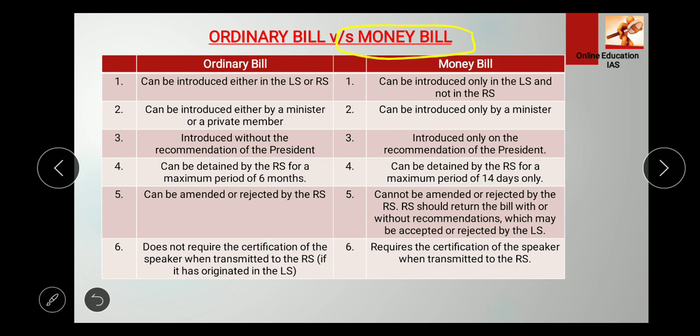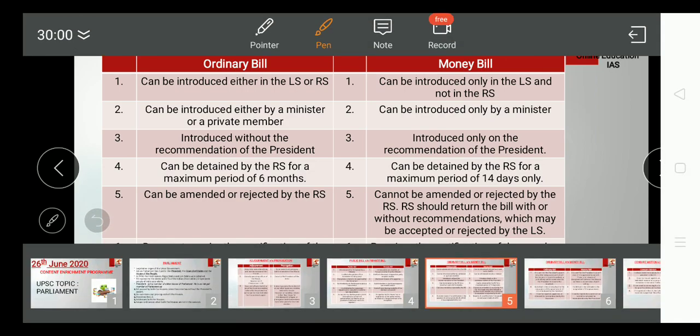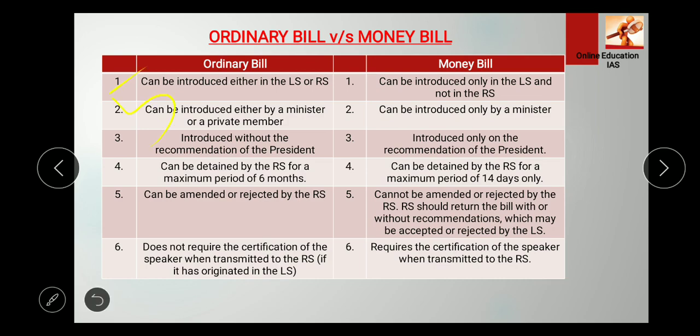So first of all, I tell you about the ordinary bill. It passes through 5 stages and finally finds its place in the statute book, right? The ordinary bill has to pass through 5 stages. And talking about the money bill, it is in Article 110.